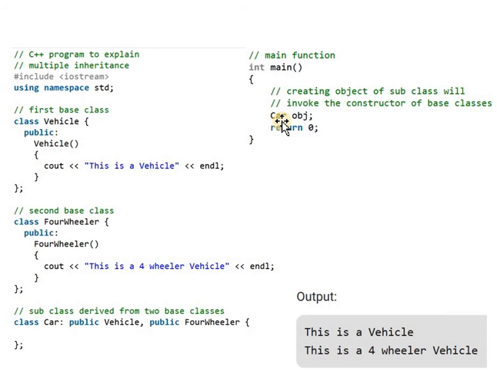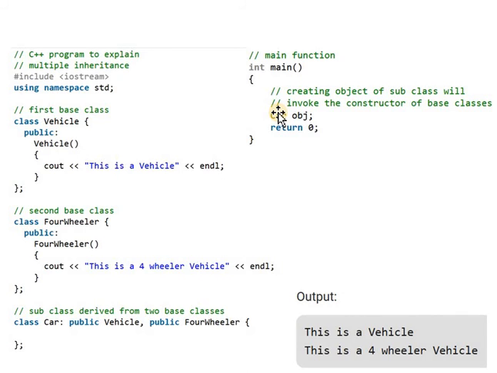In the main function, we simply create the object of a subclass or derived class. Remember that always in the main function, you create the object of the derived class. Here we are creating the object of class car. That means obj is an object of class car.